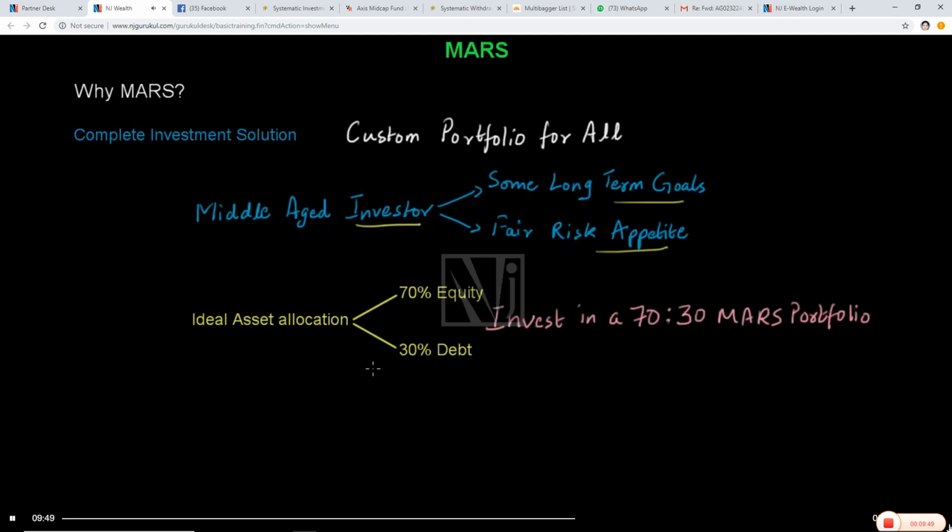Or, the investor may simply invest in a 70-30 Mars portfolio. The investment in debt and equity as well as the periodic rebalancing transactions will be taken care of by NJ.